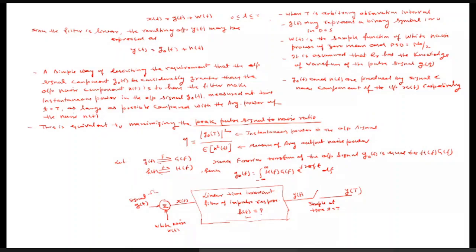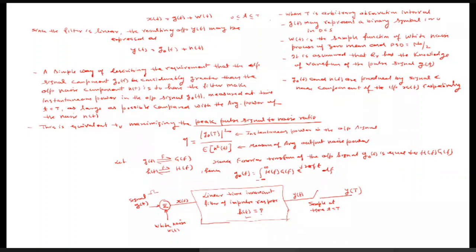This y(T) will be different from g(t), but it will be close to it. Why does this error happen, and which type of error do we want to minimize? After taking the sample value of y(t) at the end of each time period, at t equals T, this switch gets closed and we get the value of y(T).